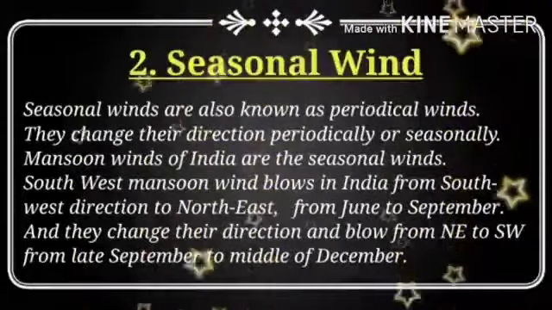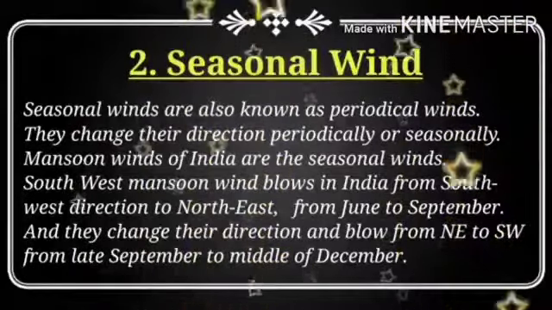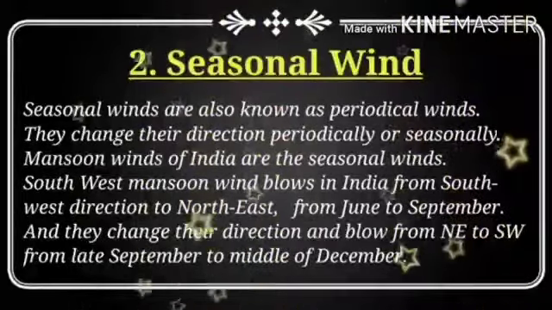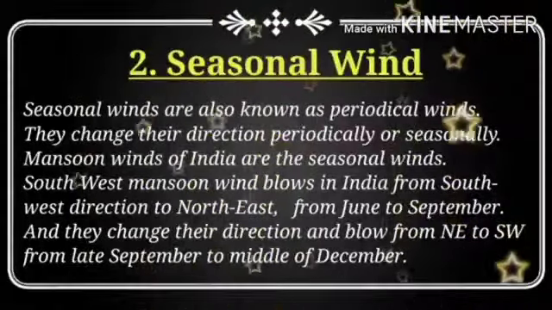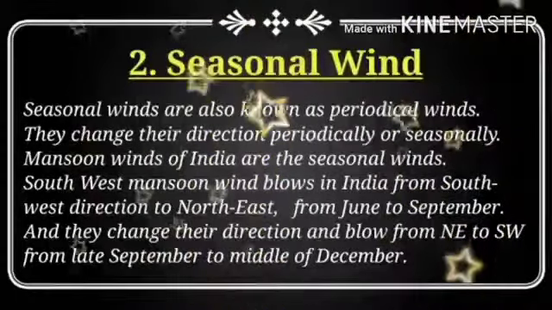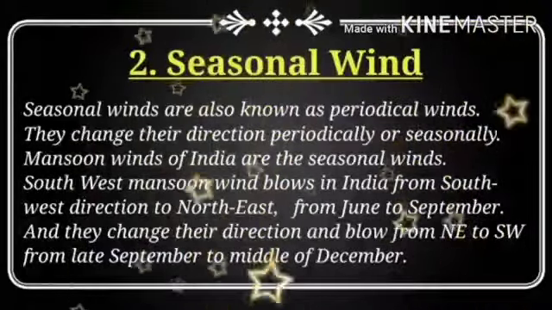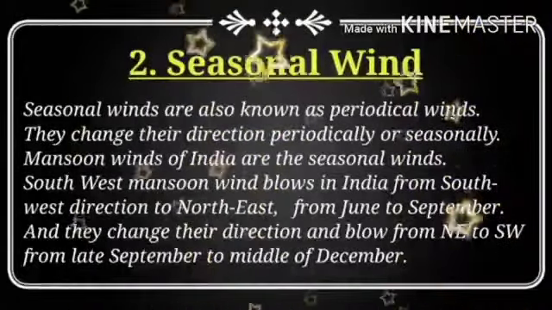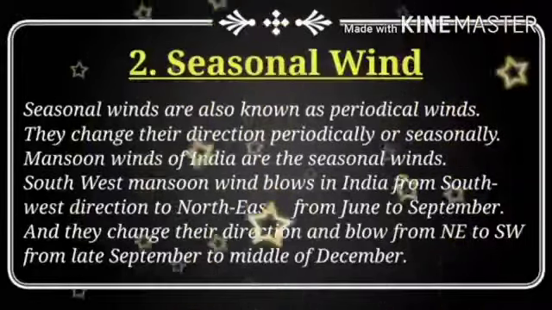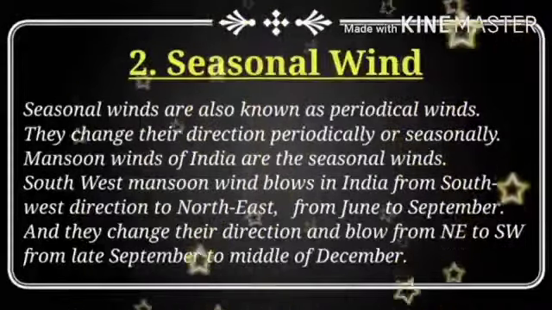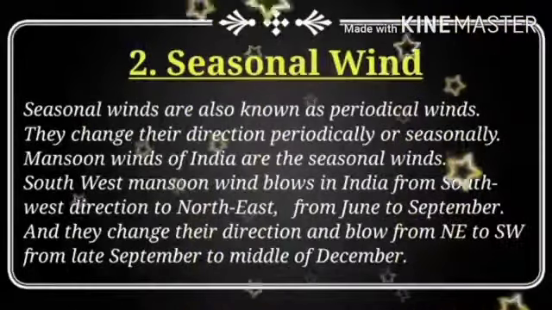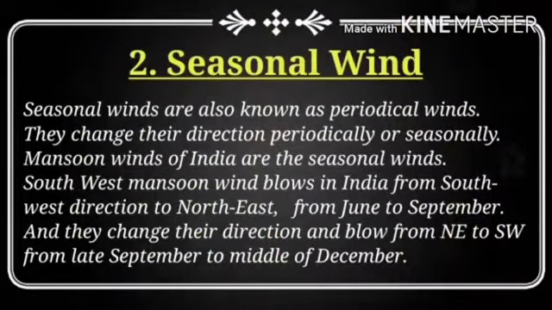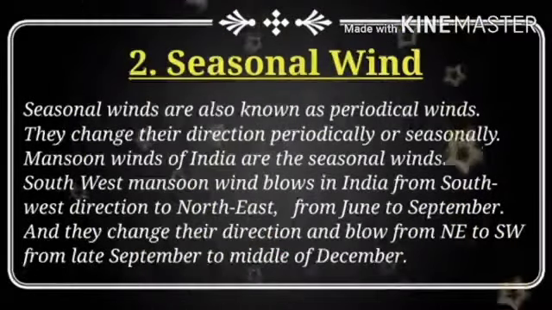Southwest direction means nairutya, northeast direction means eeshanya. But when this wind blows from this direction to that direction, then it creates a high pressure in the northeast direction. And so when it becomes a high pressure area, then that wind blows reverse, I mean from northeast to the southwest. And so these are called the seasonal winds or periodical winds. That wind blows from northeast to southwest from late September, the seasonal wind.